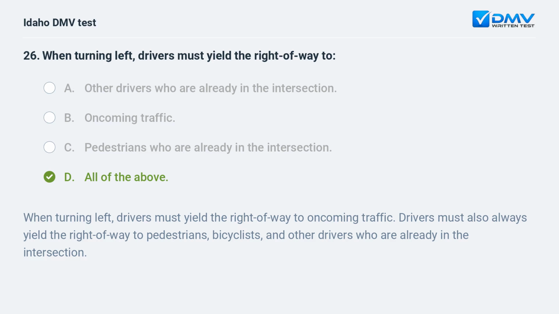When turning left, drivers must yield the right-of-way to oncoming traffic. Drivers must also always yield the right-of-way to pedestrians, bicyclists, and other drivers who are already in the intersection.